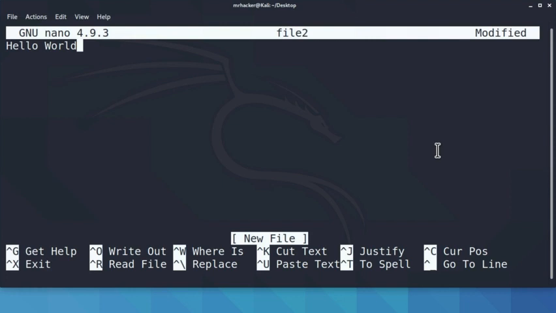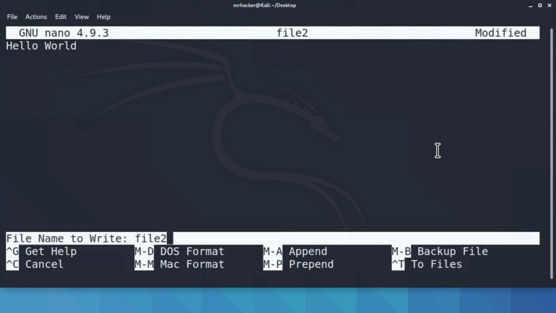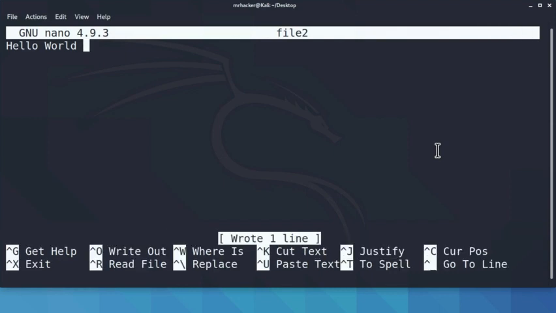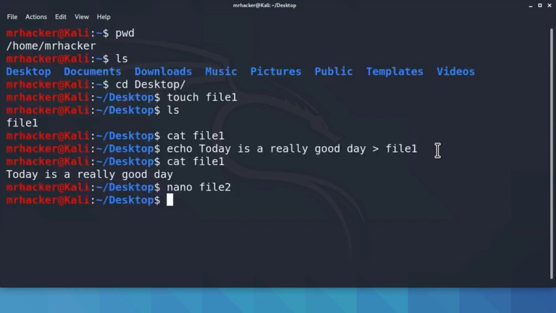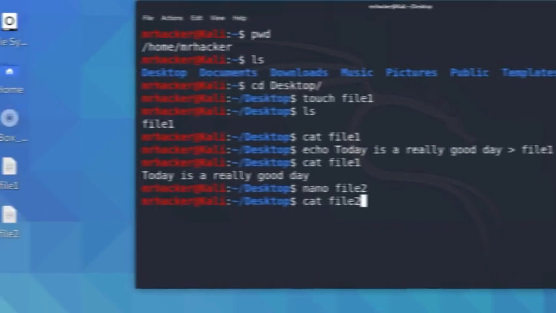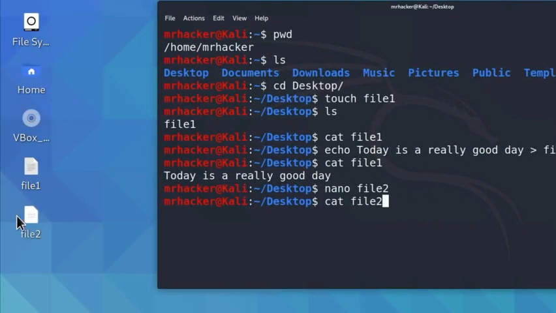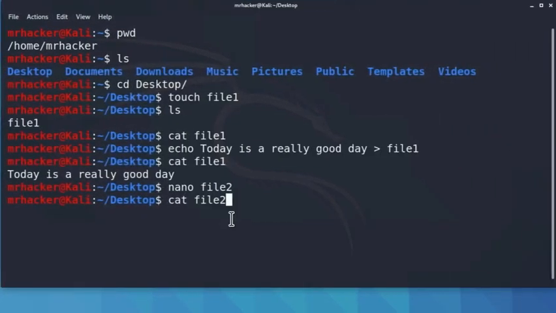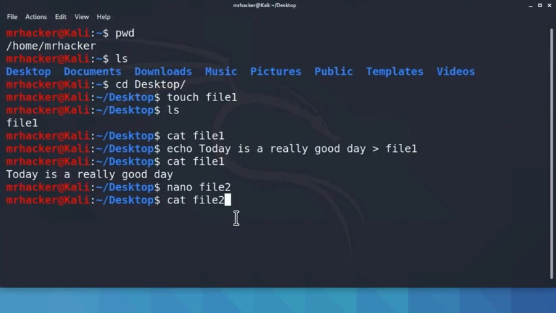To save this, we press Ctrl O together, then enter to save under this name, and then Ctrl X to exit the Nano editor. If we now type cat and then file2, and by the way, we can notice that file2 has been created along with file1 on our desktop. But if we cat file2, we can see the output of hello world.